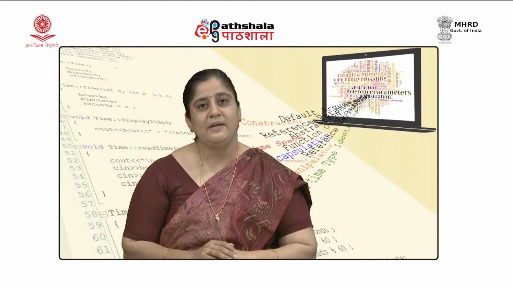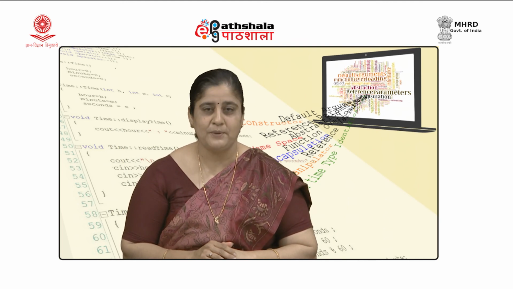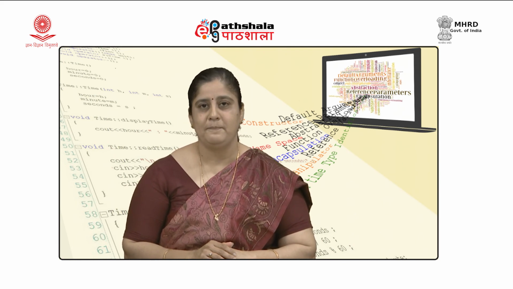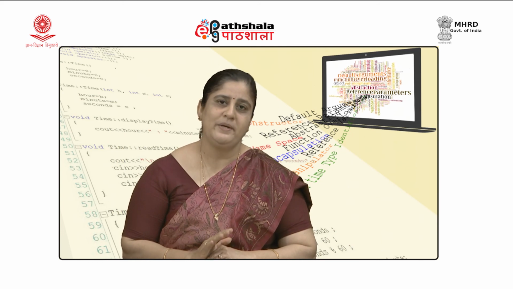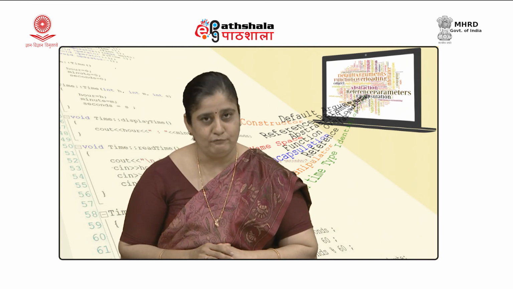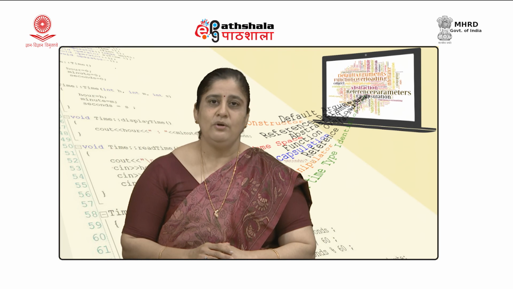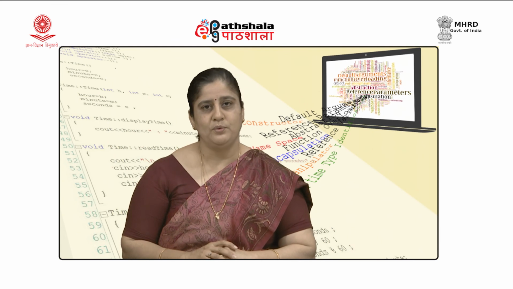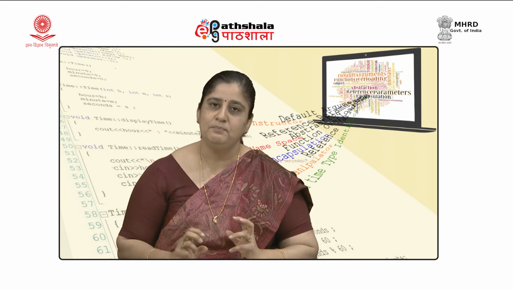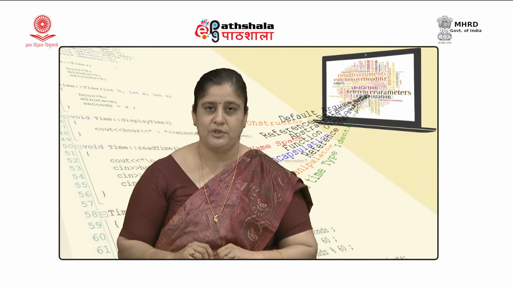Now, to convey this step by step solution to the computer, we need to have some language, and we know that computers have their own language which comprises two basic symbols, 0 and 1, and we call that language machine language. So, in the earlier days, at the time of the invention of computers, the scientists or programmers conveyed the step by step solution of the problem in hand to the computer in machine language.